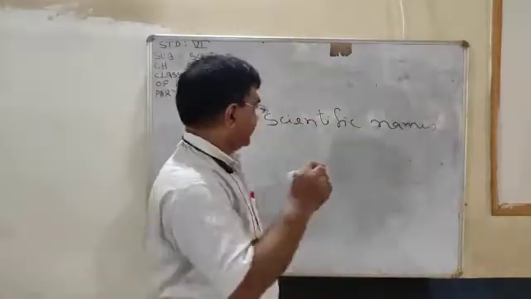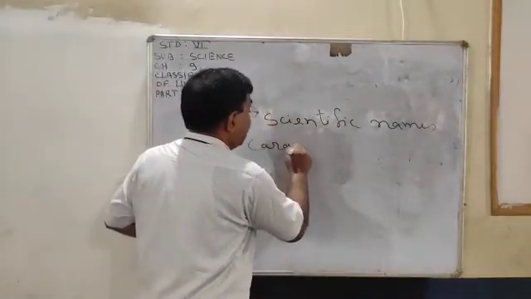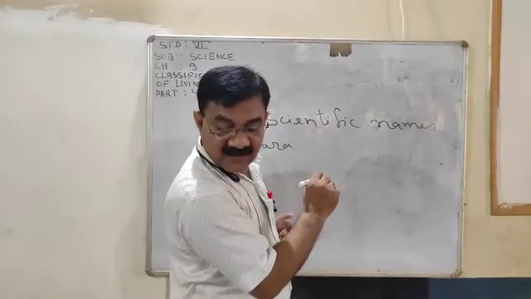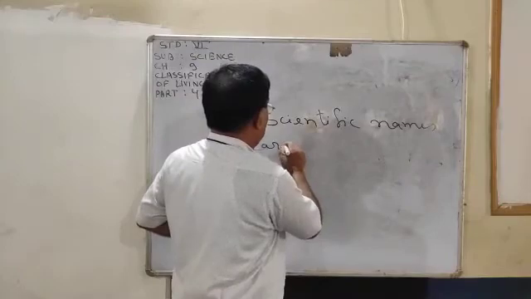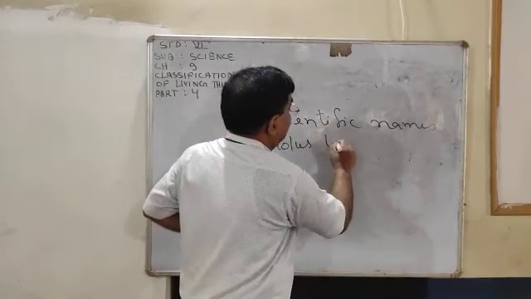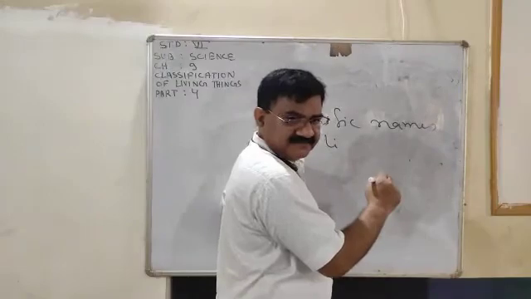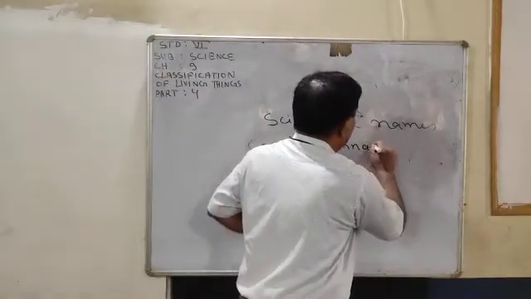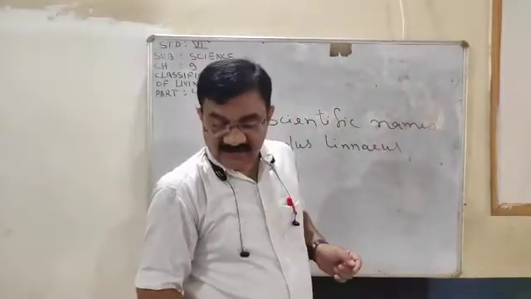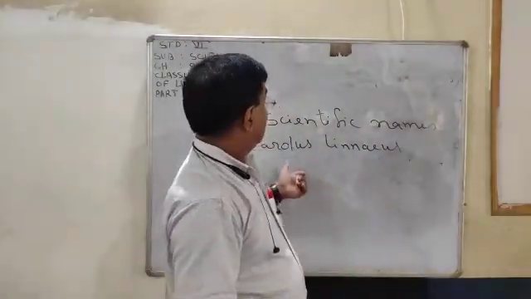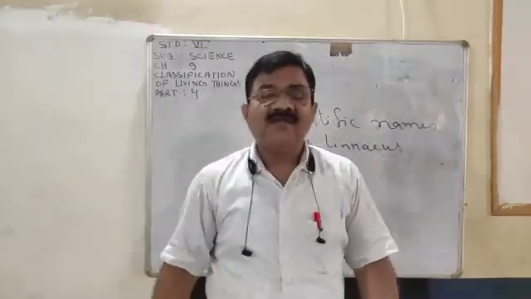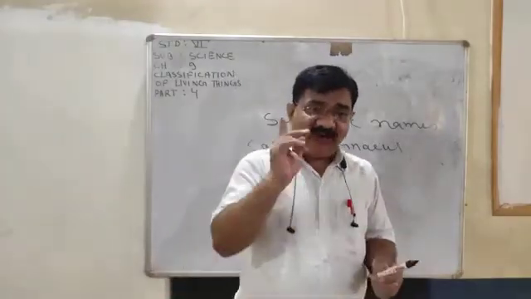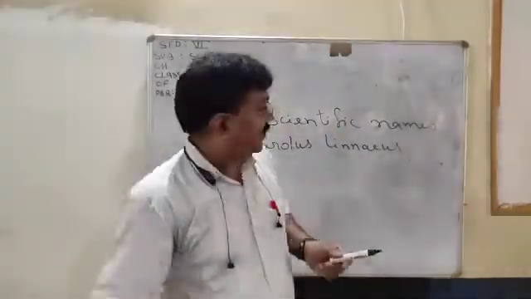Very clear or not? Scientific names were given by a scientist, and the name of that scientist is Carolus Linnaeus. He was the scientist who gave the scientific name. Now, scientific name contains two words. That part is very important.